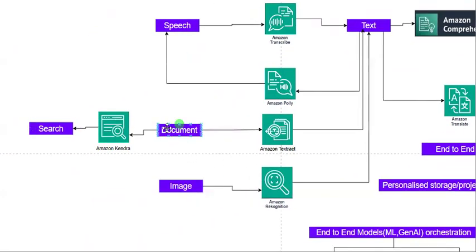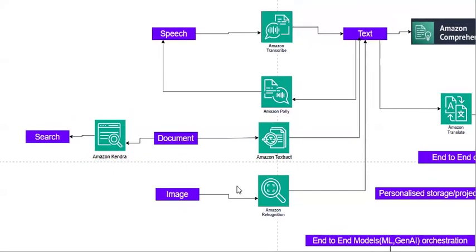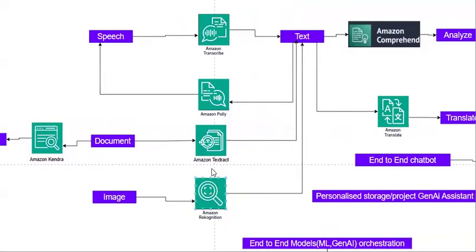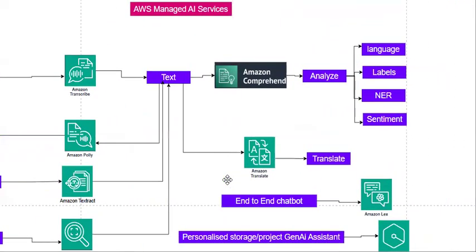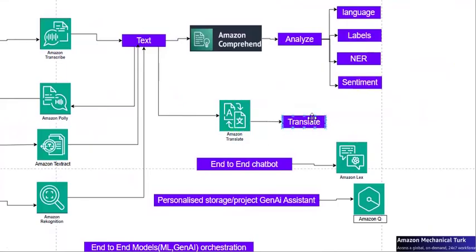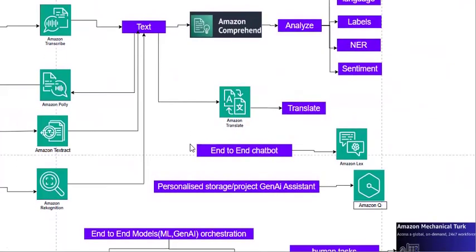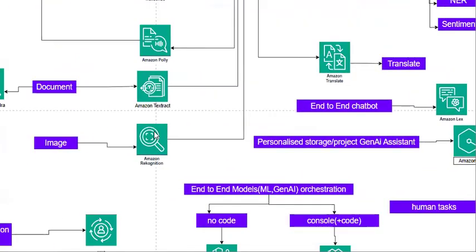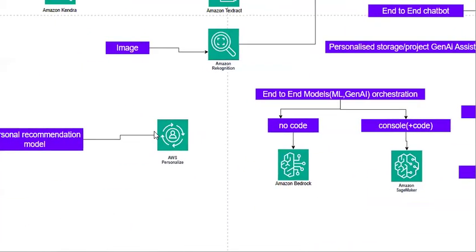And if you want to perform document-based search directly, you have Kendra, and for image to text, you have Rekognition, and for document to text, you have Textract. Whereas after getting the text, if you want to analyze it, Comprehend is there. For the text, if you want to do translation, then Amazon Translate is there.